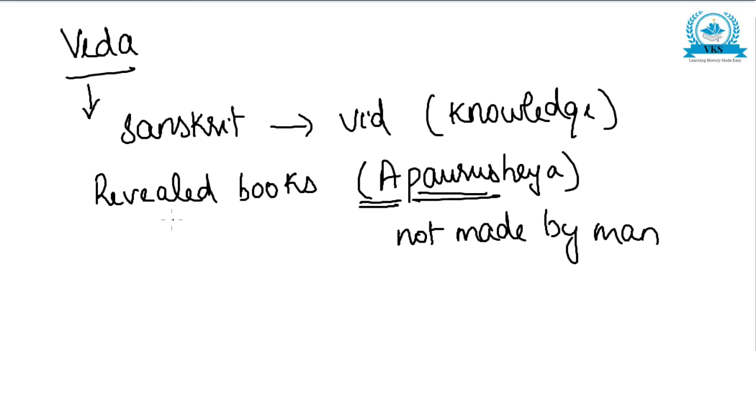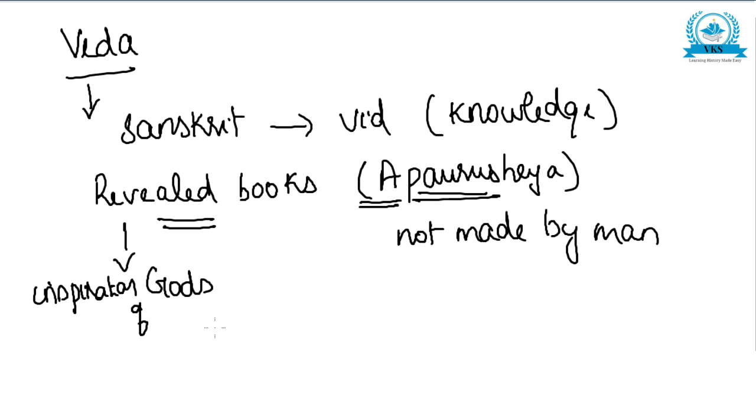So these are revealed books. That is, these are revealed by gods, and they are written under the inspiration of gods and then transmitted verbally. That is why they are called revealed books or Apaurusheya. It is not man-made.